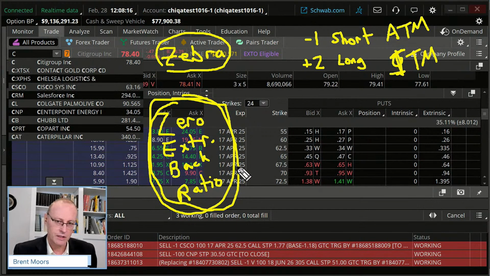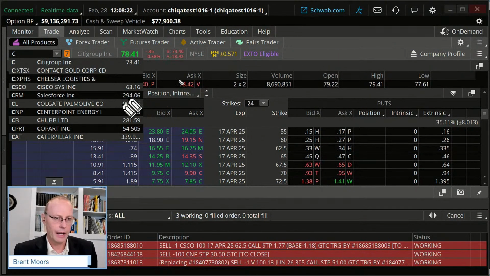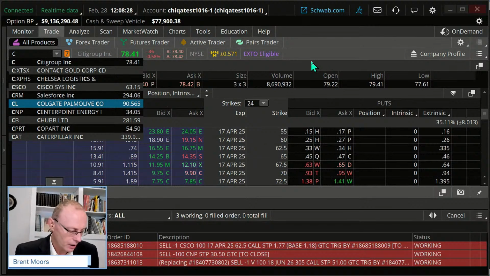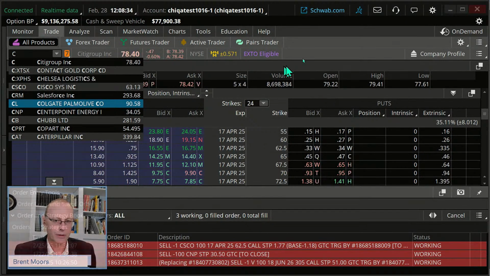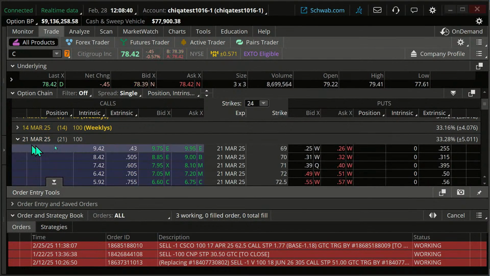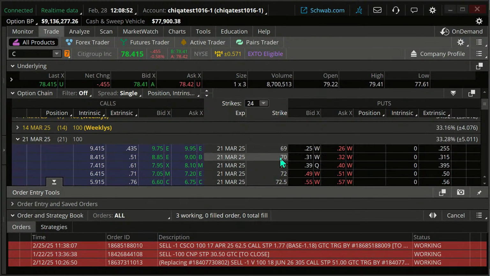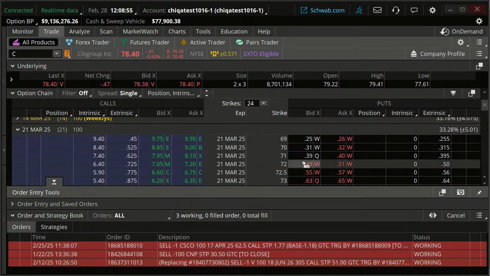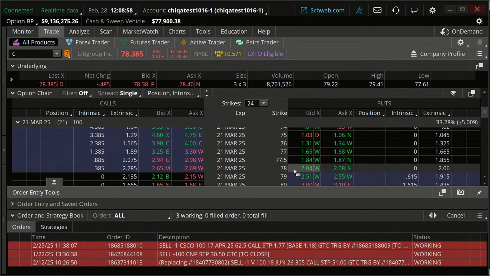So basically, let's take a look here and let me get out of my drawing tool. For our purposes on this example trade, again, I'm going to go bullish. I'm going to go out to the March expirations, 21 days to go. And remember how I said we're going to build this with one at the money. Stock's at about 78.40, so I'll say 78.